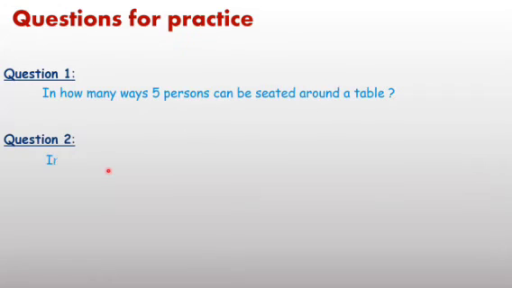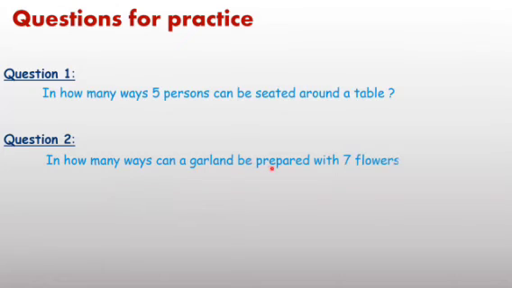Now in question number 2, in how many ways can a garland be prepared with 7 flowers? Now here, clockwise and anti-clockwise are both the same. Therefore, you can solve using the formula.